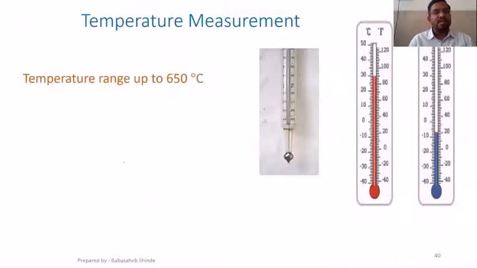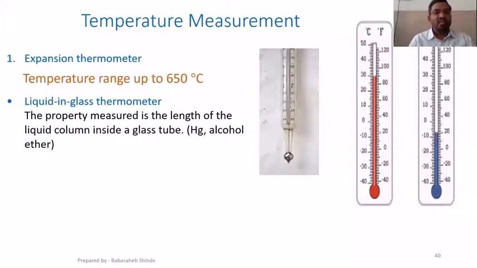So the first device is the expansion thermometer. Expansion thermometer means there is a material which is going to expand with increase in temperature and contract with decrease in temperature. The first device is the liquid in glass thermometer. That is, as I said, the most commonly used mercury and glass tube thermometer.